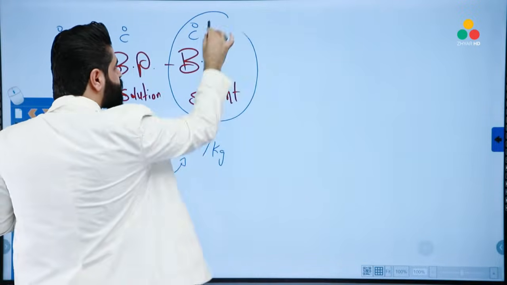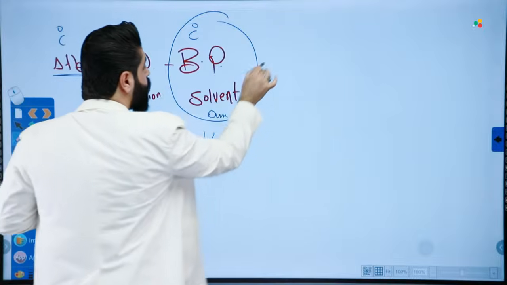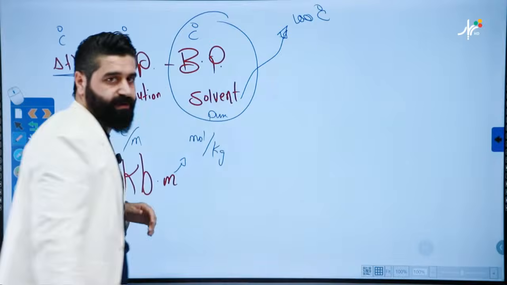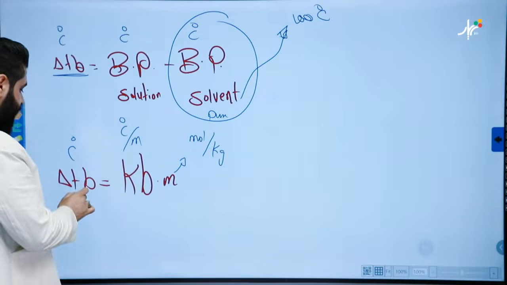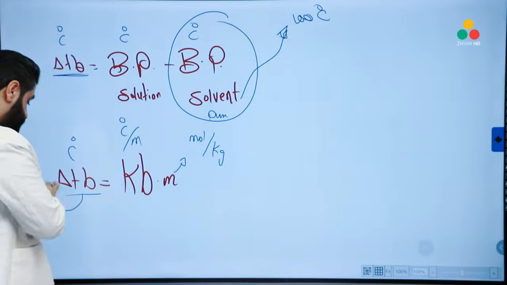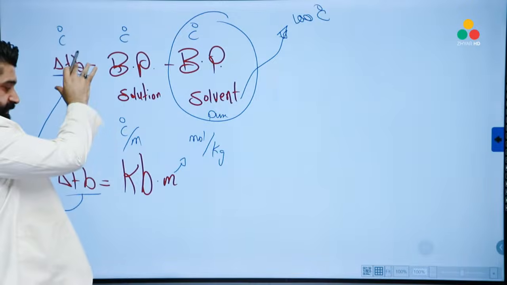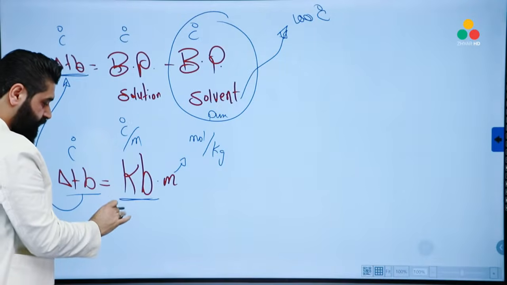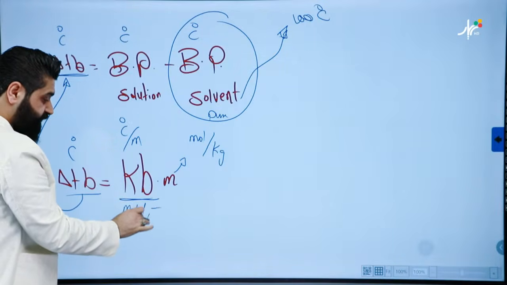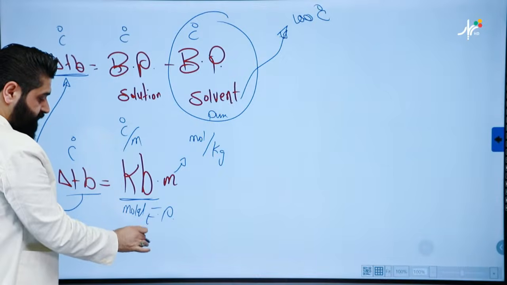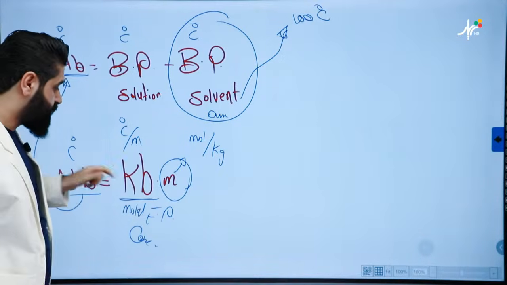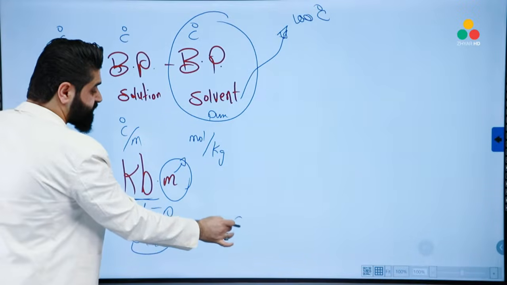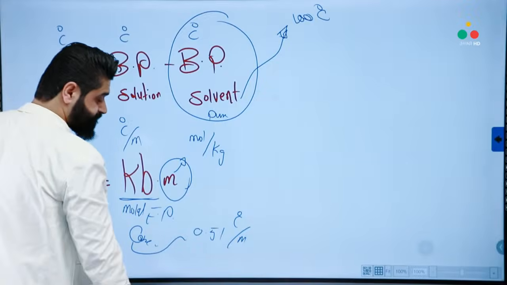Boiling point of pure solvent. This is pure. If it's water, the boiling point of pure solvent, you should know this is 100 Celsius degree. How about this rule? Delta TB has the same three names as here. KB is called the molal boiling point constant. And you know everything about the molality. The constant for water is 0.51 Celsius over molality.